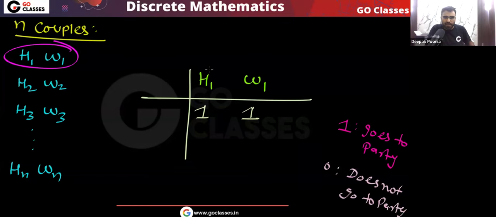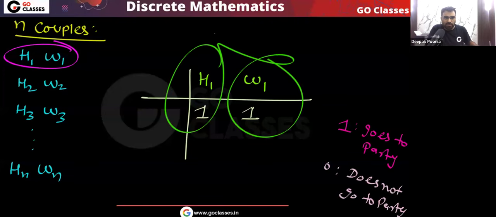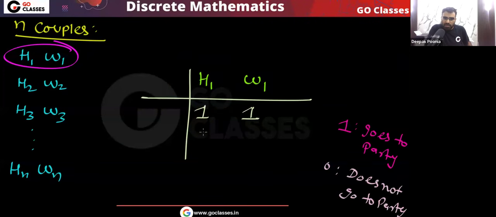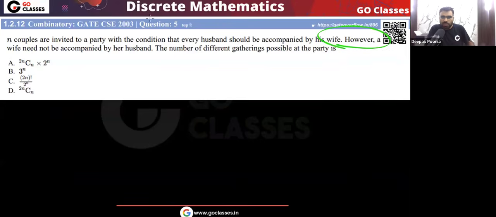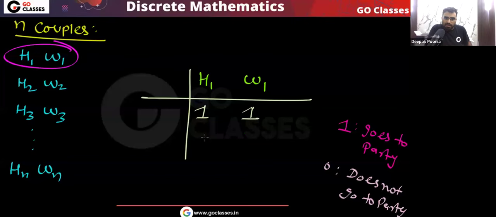So if the husband goes, then definitely the wife should go. And if the husband does not go, then the wife may or may not go, because it is already given that a wife need not go with her husband. So maybe the husband does not go but the wife goes. That is fine, that is allowed.